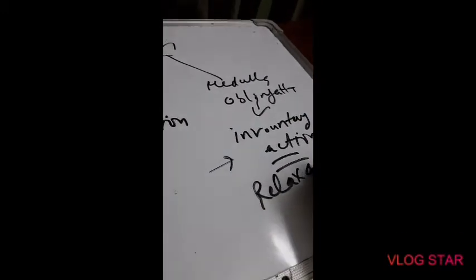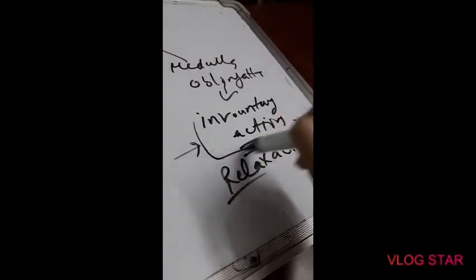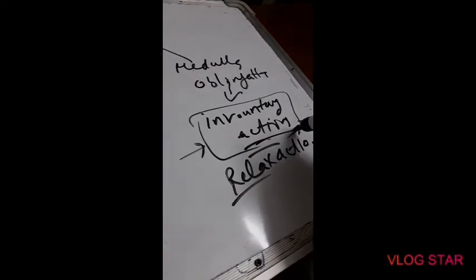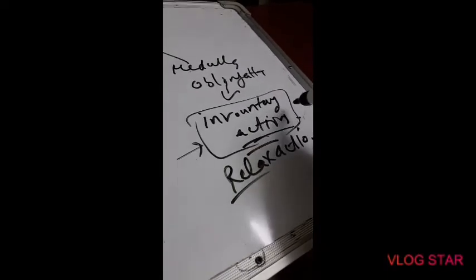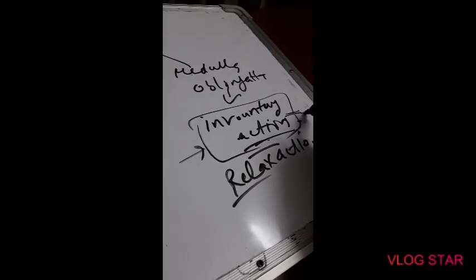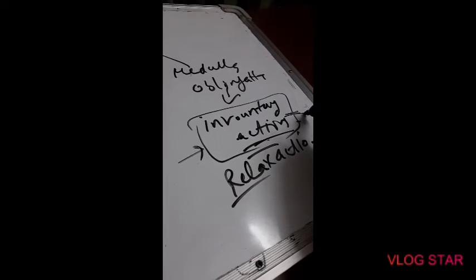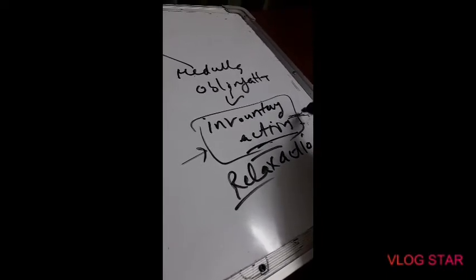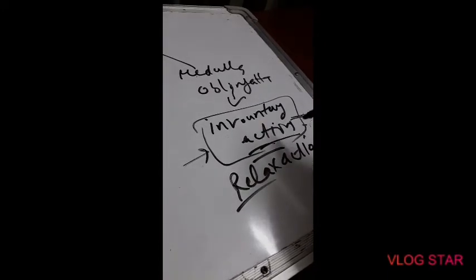Now the medulla oblongata controls all the involuntary actions. What are involuntary actions? The actions which are not under our control, which are only controlled by the brain. It also controls reflex actions, the sudden actions of our body, like hiccups, coughing, sneezing, secretion of saliva on thinking of favorite food. These are all involuntary actions controlled by the medulla oblongata.